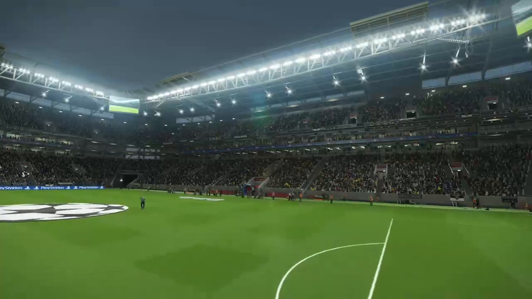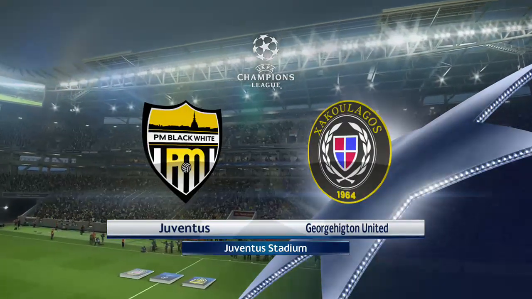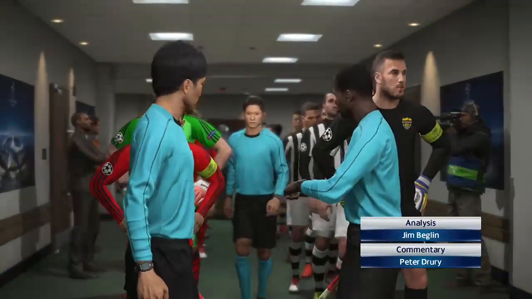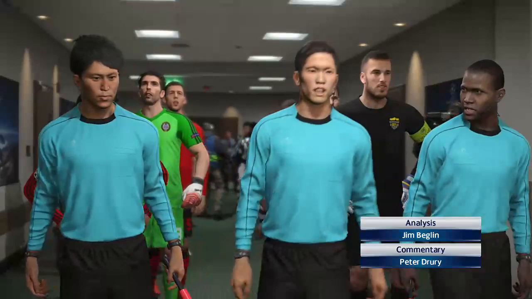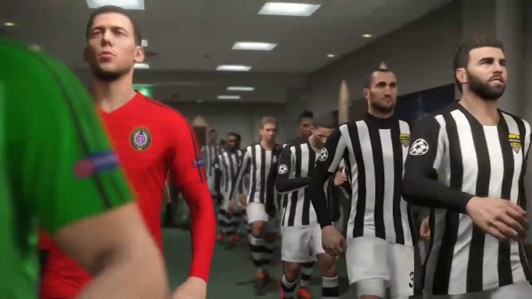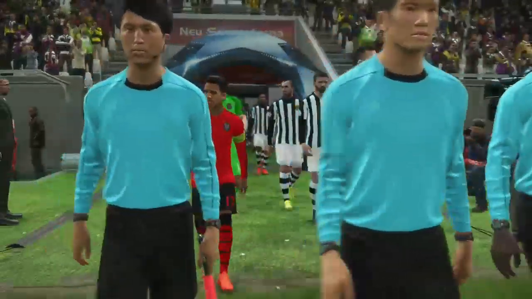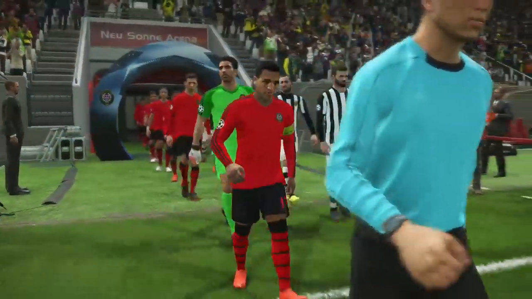I think we're just about ready to get going here. A warm welcome. We are live to you in the Juventus Stadium here today in Turin, in Italy. Juventus have to win 3-0 in this game. They have to win 3-0 against Georgehigton United if there's any chance of Juventus qualifying for the semi-finals of the Champions League.